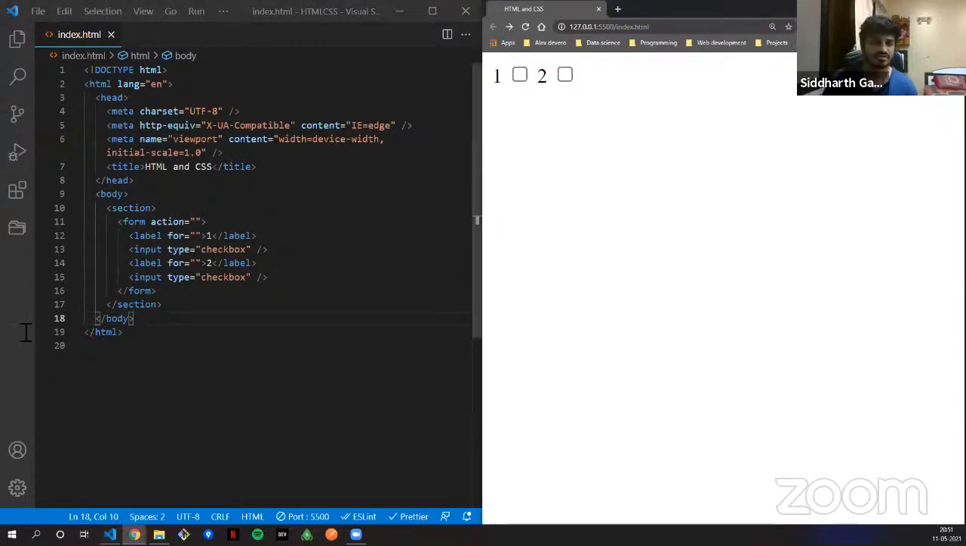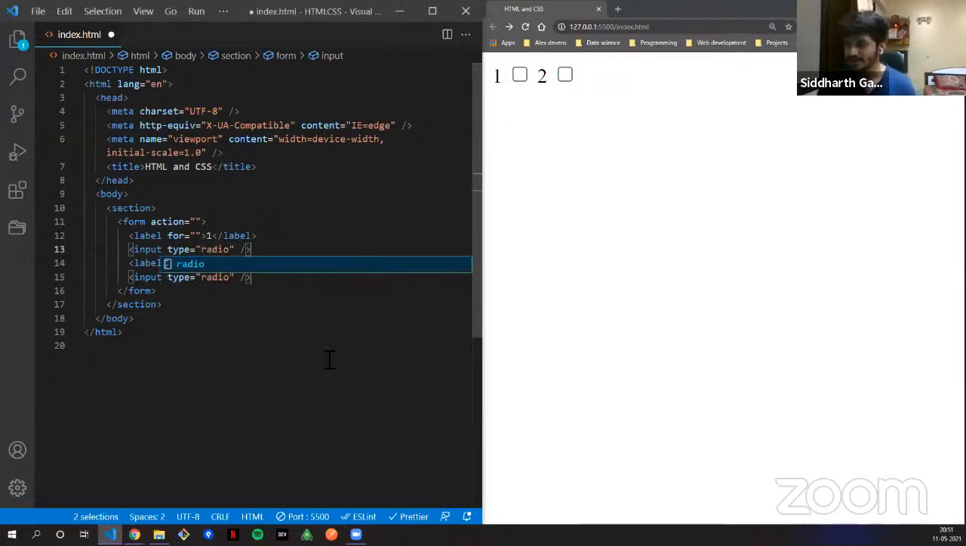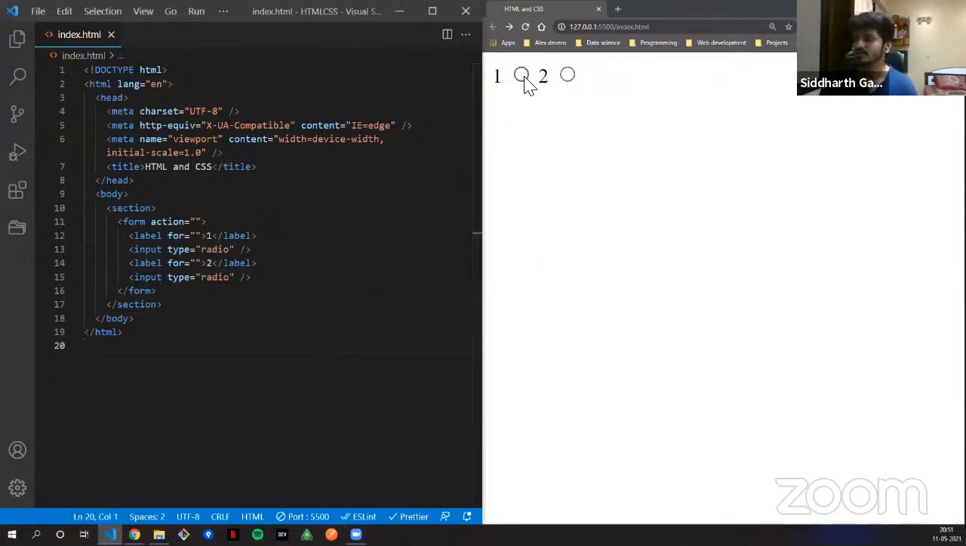Then of course, if you have a checkbox, then you have a radio, right? So you know what the difference between a checkbox and a radio is, right? In a checkbox, you can select multiple. In radio, you can have only one. If you want to see it, let's do that too. I'll put in the type as radio. There's 1 and 2. It becomes a circle. This is 1, this is 2, right? So this is what a radio is.